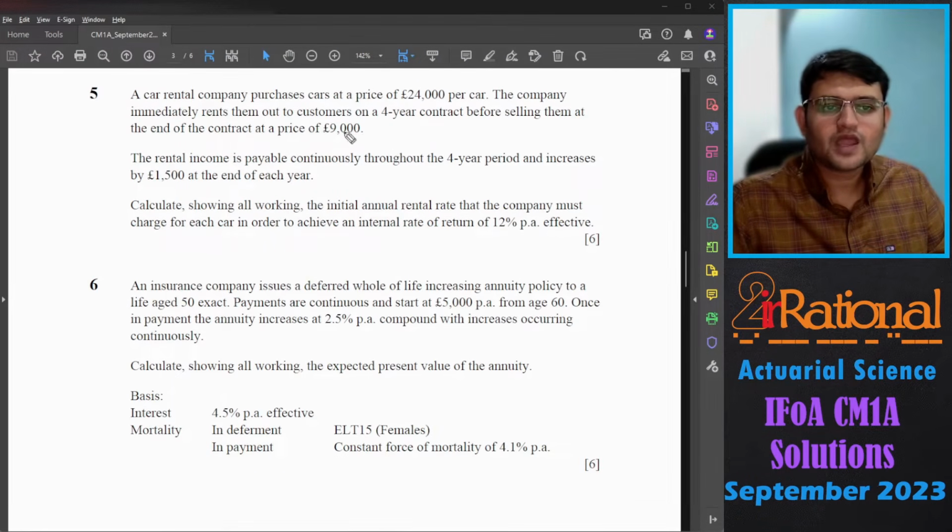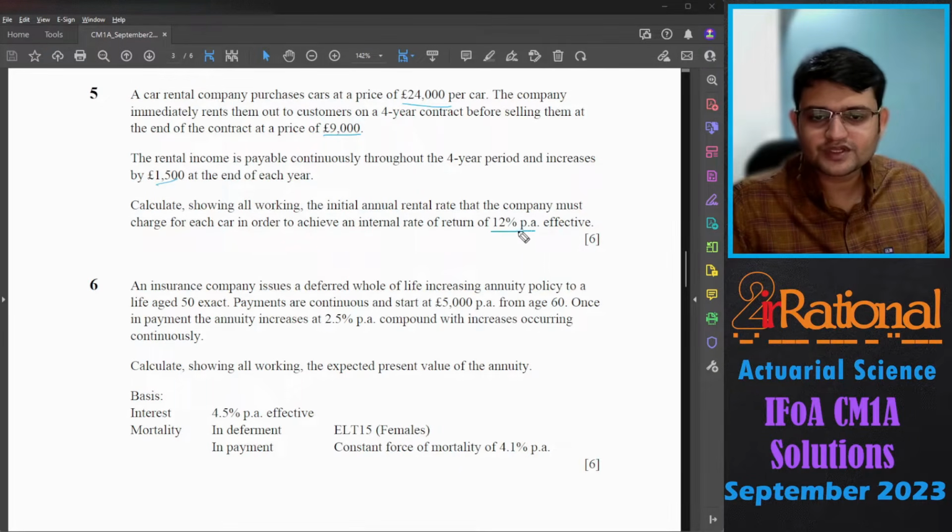Question number 5. A car rental company purchases a car at a price of 24,000 per car. The company immediately rents them out to the customer on a 4-year contract before selling them at the end of the contract for the price of 9,000. The rental income is payable continuously throughout the 4-year period and increases by 1,500 at the end of each year. Calculate, showing all working, the initial annual rental rate that the company must charge for each car in order to achieve an internal rate of return of 12% per annum.